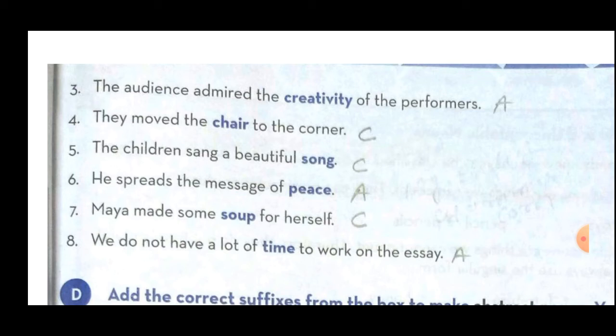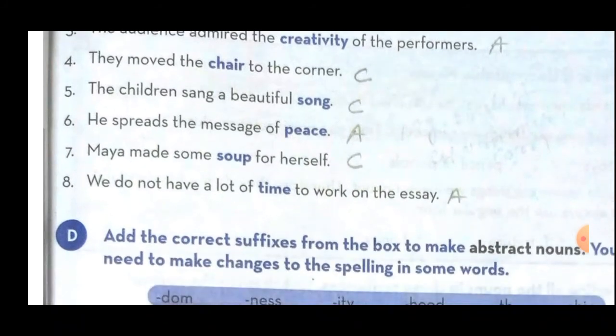Now number 6. He spreads the message of peace. Here the highlighted word is peace. Okay, we can't touch the peace, but we can feel the peace. So here peace is called an abstract noun. So here you have to write nearby the sentence A. Number 7. Maya made some soup for herself. Okay. So here the highlighted word is soup. We can taste the soup. सूप कैसा है वो हम taste कर सकते हैं. That's why it is called a concrete noun. So nearby the sentence you have to write C.